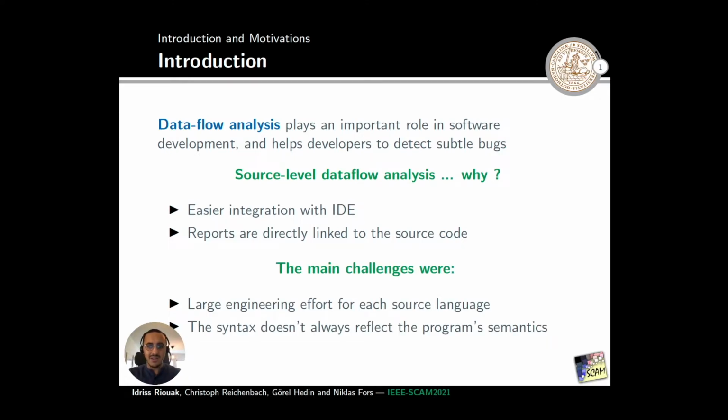Doing the analysis at the source level has significant consequences. For example, every time that we want to support a new language, we must take into consideration the large engineering effort. Secondly, the syntax, therefore the AST, doesn't always reflect the program semantics, and this is the case for initializers and exception handling in Java.